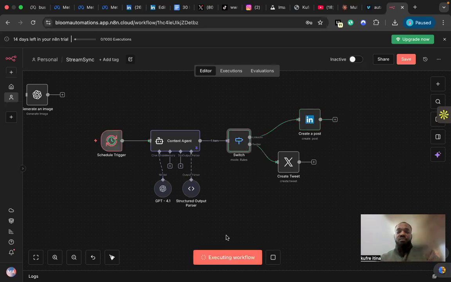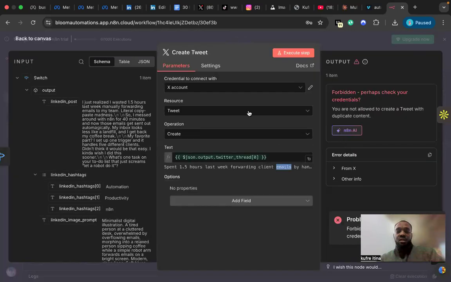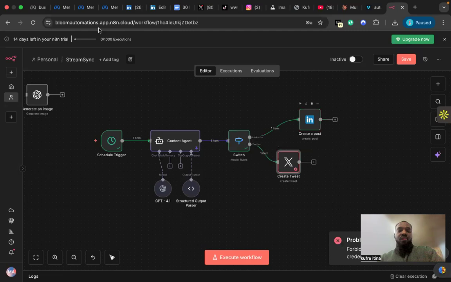As you can see, it's running. Hold on, we have a problem, which is normal. Sometimes you have to dive in to see what exactly happened. Okay, I have a problem with my credential here. Let me check this out. Oops. Okay, I think this is a problem with permission, but let's look at the LinkedIn one that executed. Let's go and see what posts it did on LinkedIn.